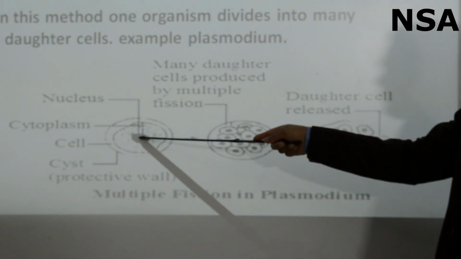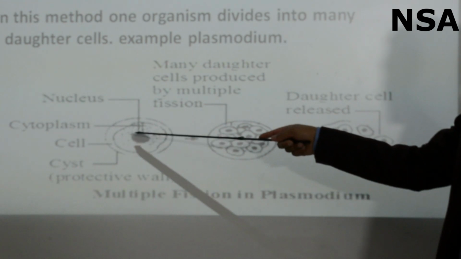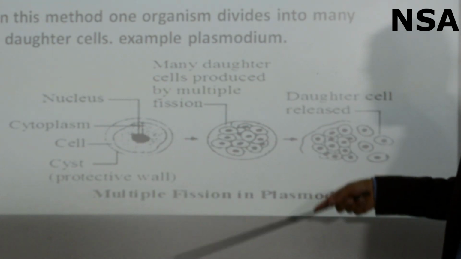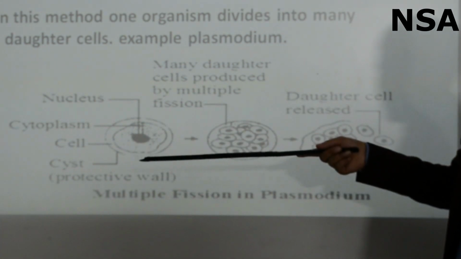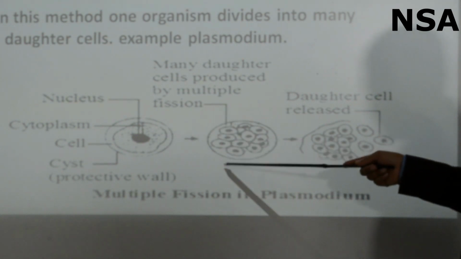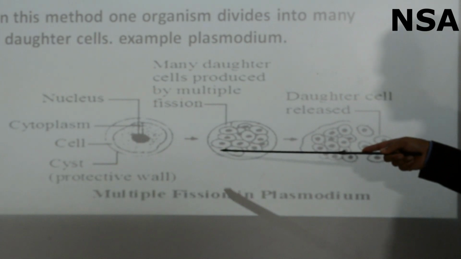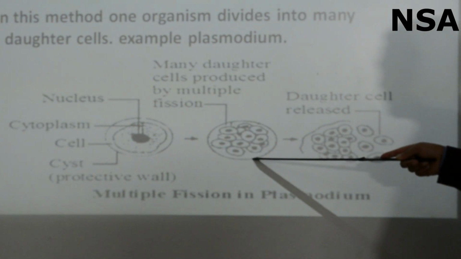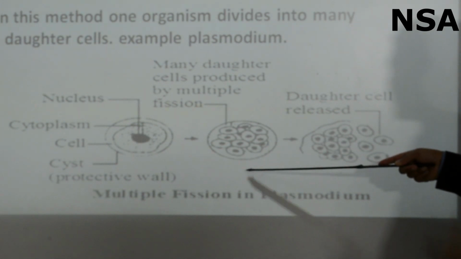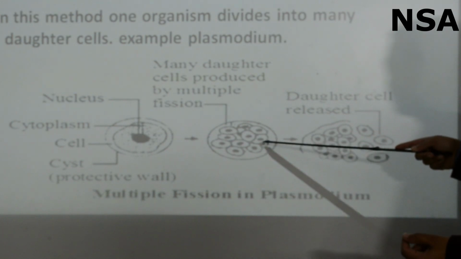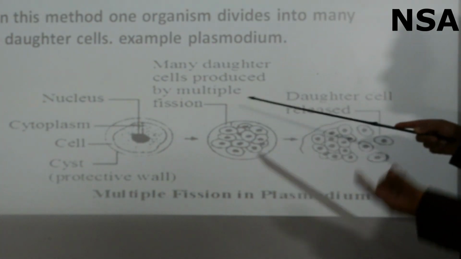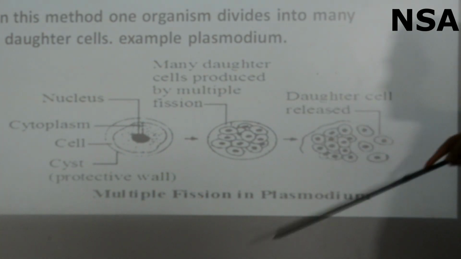First, this nucleus will divide into more than two daughter cells. After maturation, this protective wall will be ruptured and a multiple number of daughter cells will be released.